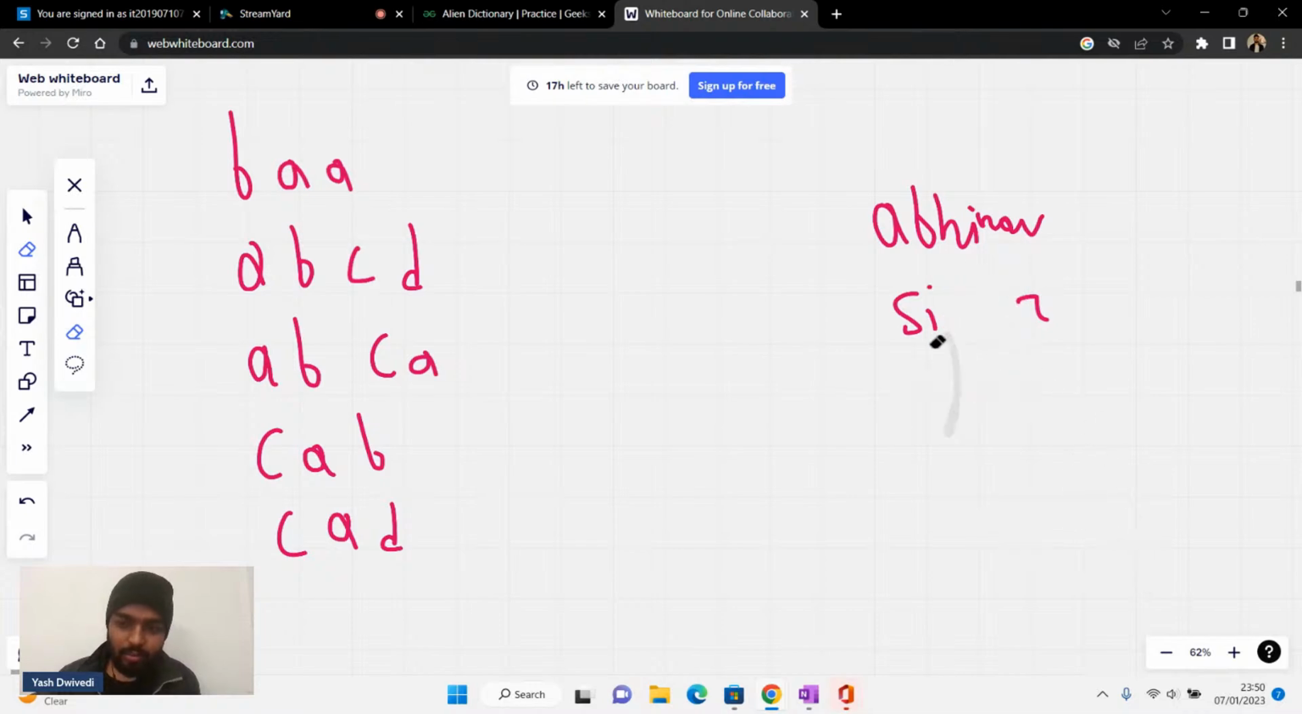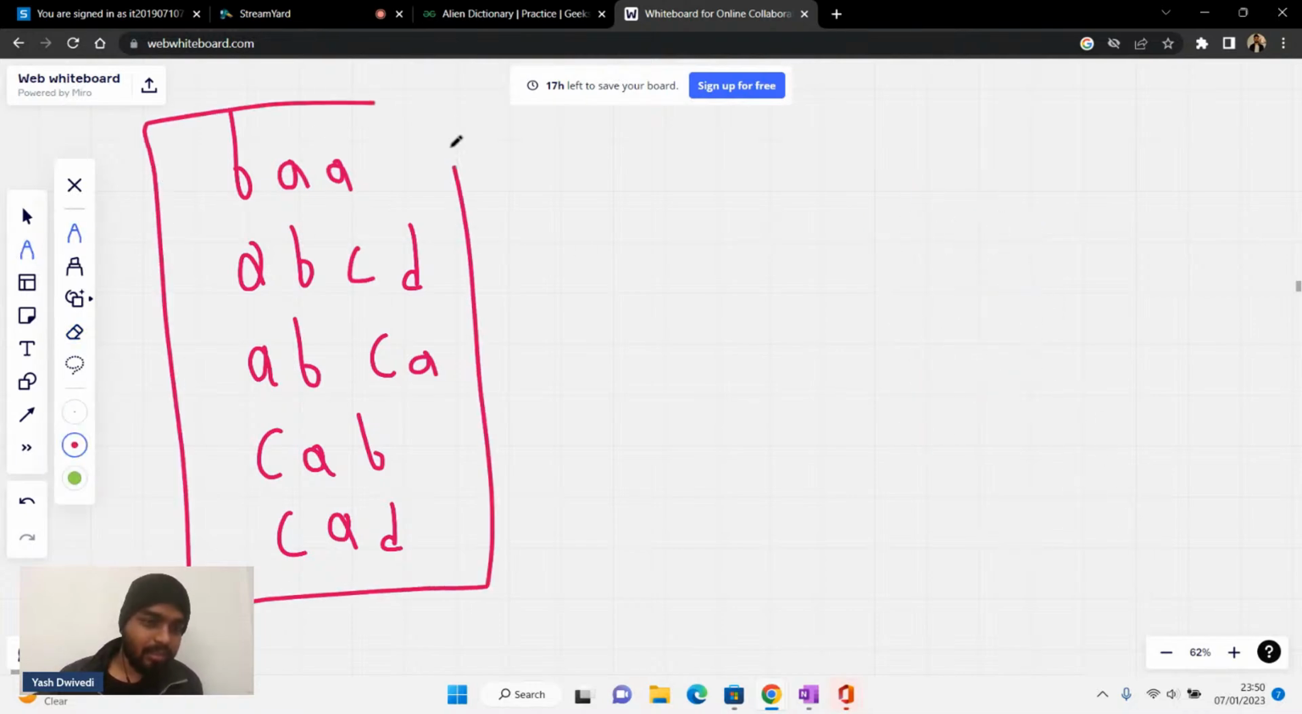But what does their dictionary look like? This is the dictionary that they have given. Please write "given" in the chat. This is the dictionary that they have.